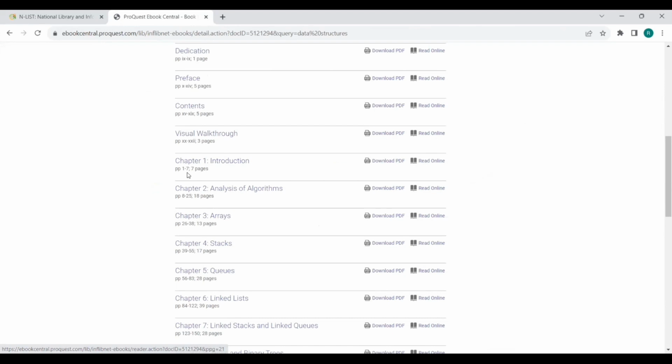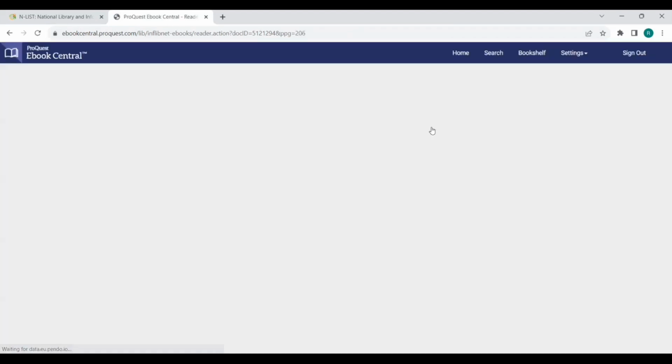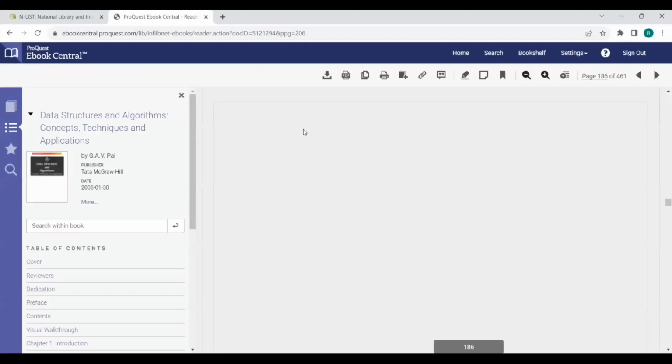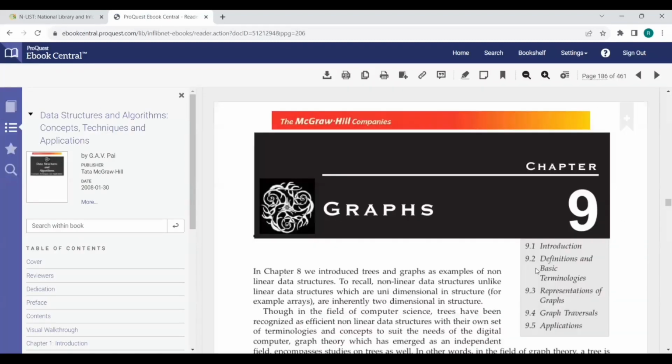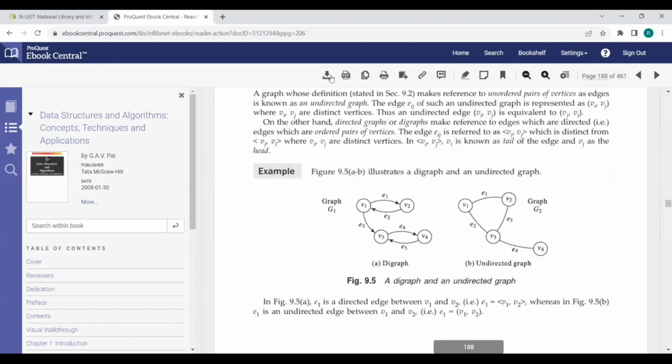That is chapter 1, introduction. You can download it as PDF, or if you want to read online, both options are given. For example, I am interested in reading the graph chapter. If I click here, read online, I will be taken here. The graph chapter, chapter 9, I can read online, just to show. So I am interested in this chapter.